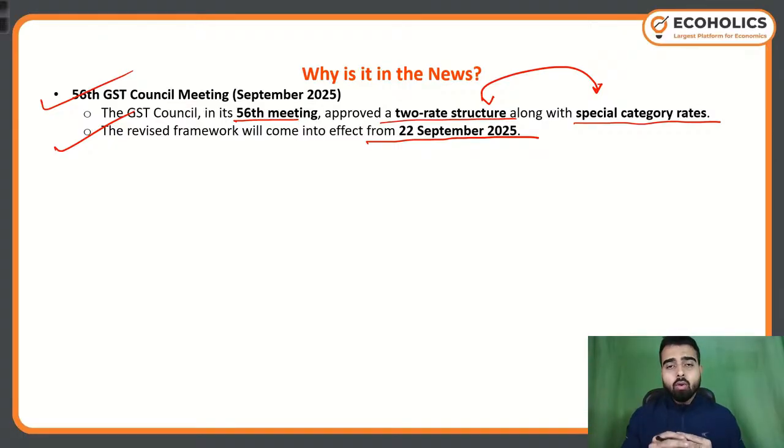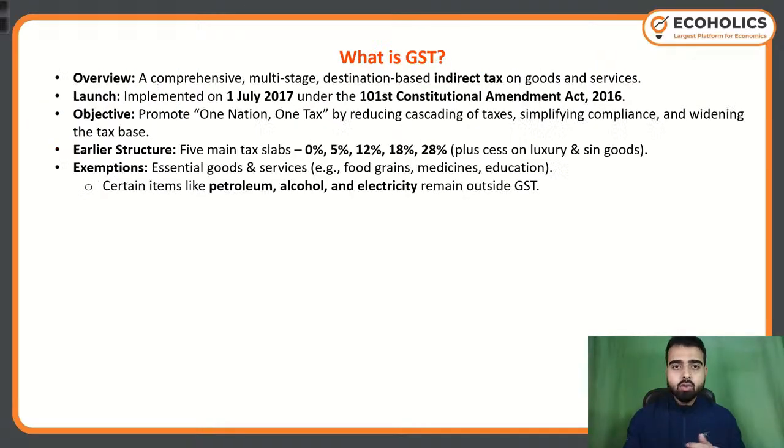So now, over here, you must know what the important things are that you should be knowing. What is GST? When did it originate? Now, you saw that the GST Council has the authority to alter any rules and regulations of GST. So, what is the GST Council? Who is this authority that can alter any rules and regulations in GST? And then you must know what the different structures were earlier and what the new structures are. Okay, so everything you should be knowing.